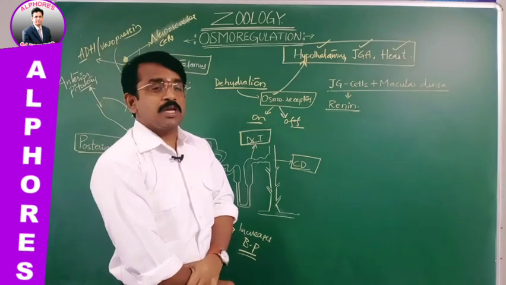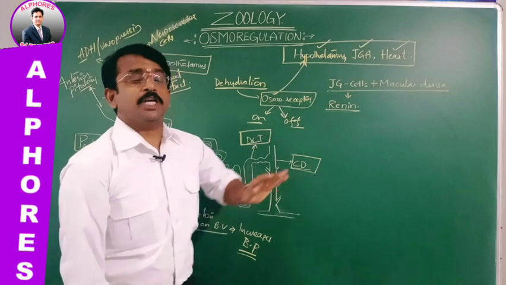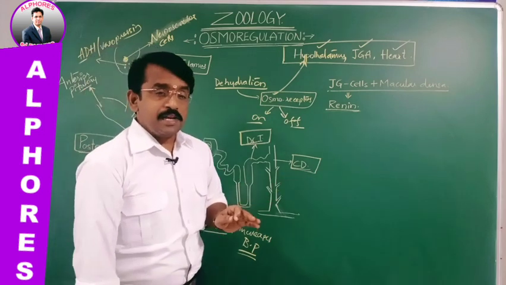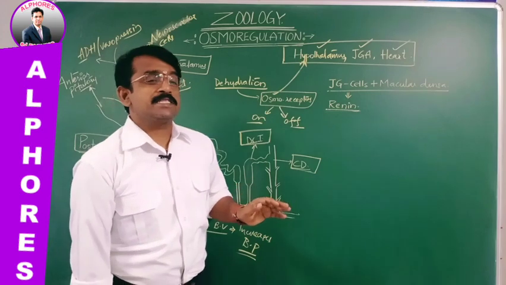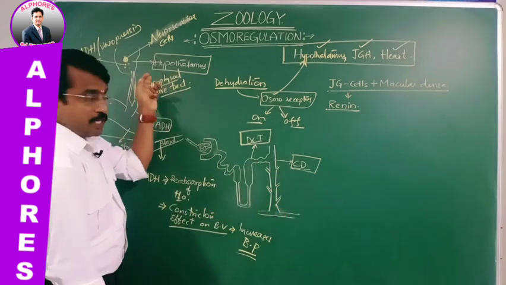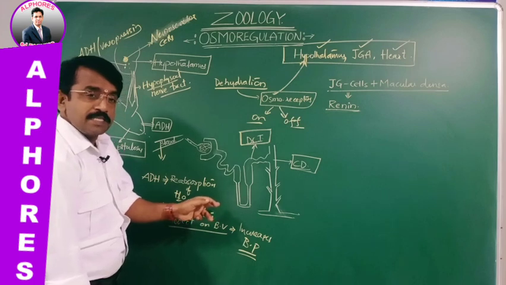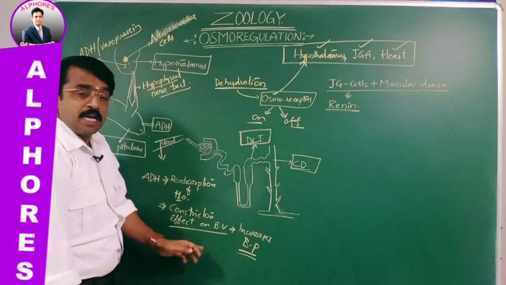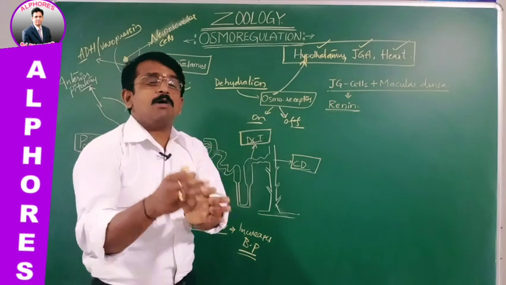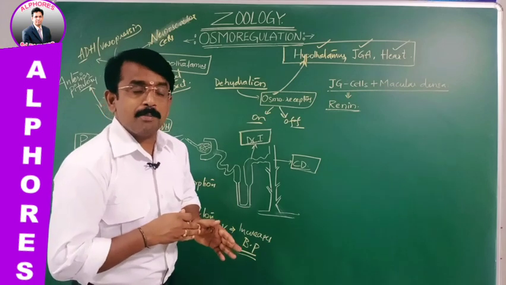Suppose the ADH is deficient, what are the consequences? If ADH is deficient, water reabsorption does not take place. The constrictor effect on the blood vessels does not take place. So water keeps being removed in the form of urine.